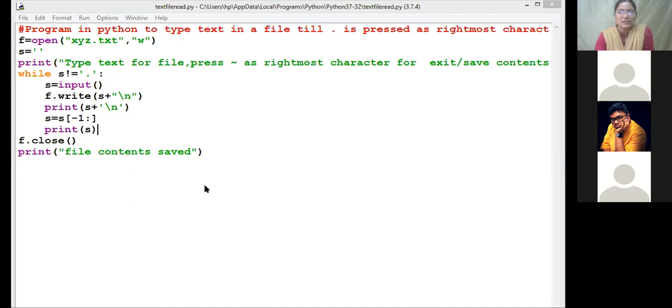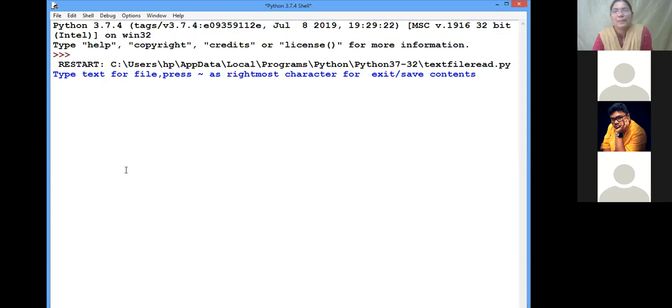Are you able to see this screen, the output screen? No, I will share this. Zoom is taking only one window at a time, isn't it? New share. So now I did. Now are you able to see? Yes, ma'am. Type file, press the tilde operator. I have to change that print statement. Previously I had done it for the tilde operator. Now we are giving input up to a certain key being pressed.